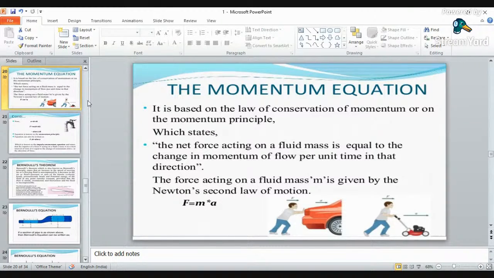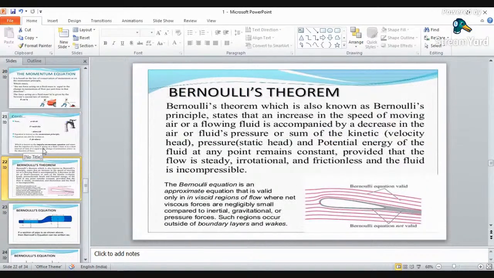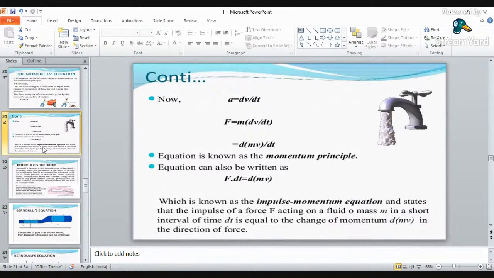Okay, now we know force is nothing but mass into acceleration, and acceleration is nothing but change in velocity, that is, differentiation of velocity with respect to time. So acceleration is dv by dt. Okay, so your force will become mass into acceleration, that is dv by dt.